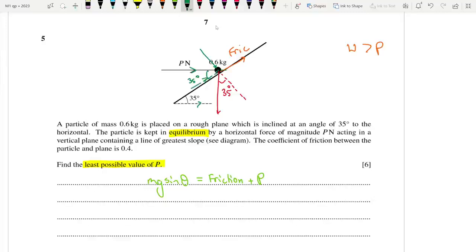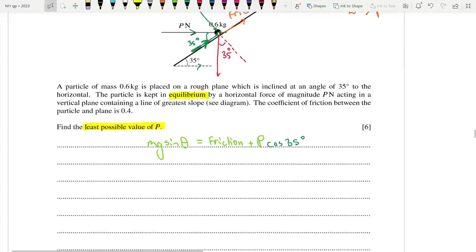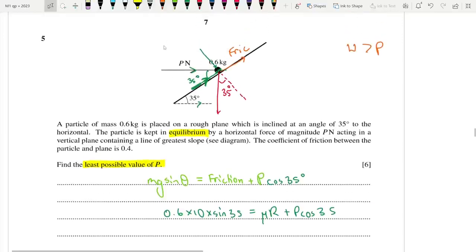This component of P is acting up, so we can write P cos 35 degrees. This component of P that is acting along the slope upwards, along with friction, is balancing mg sin theta. So that's 0.6 times 10 times sine 35 equals mu R plus P cos 35. So what about R? R always acts perpendicular to the slope.